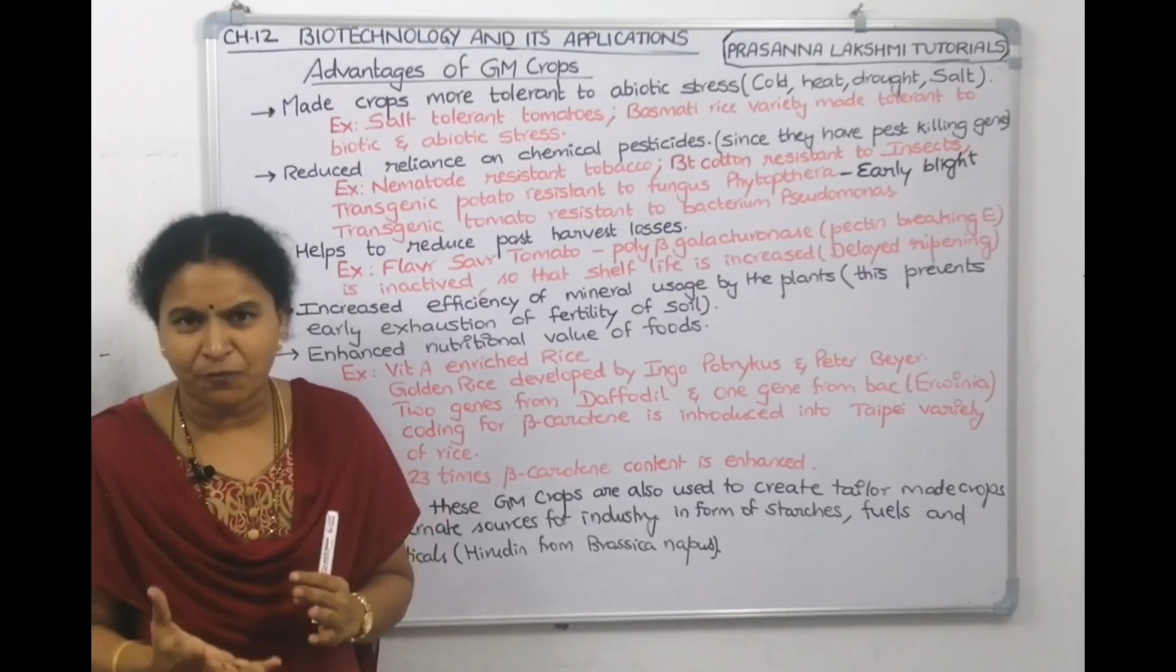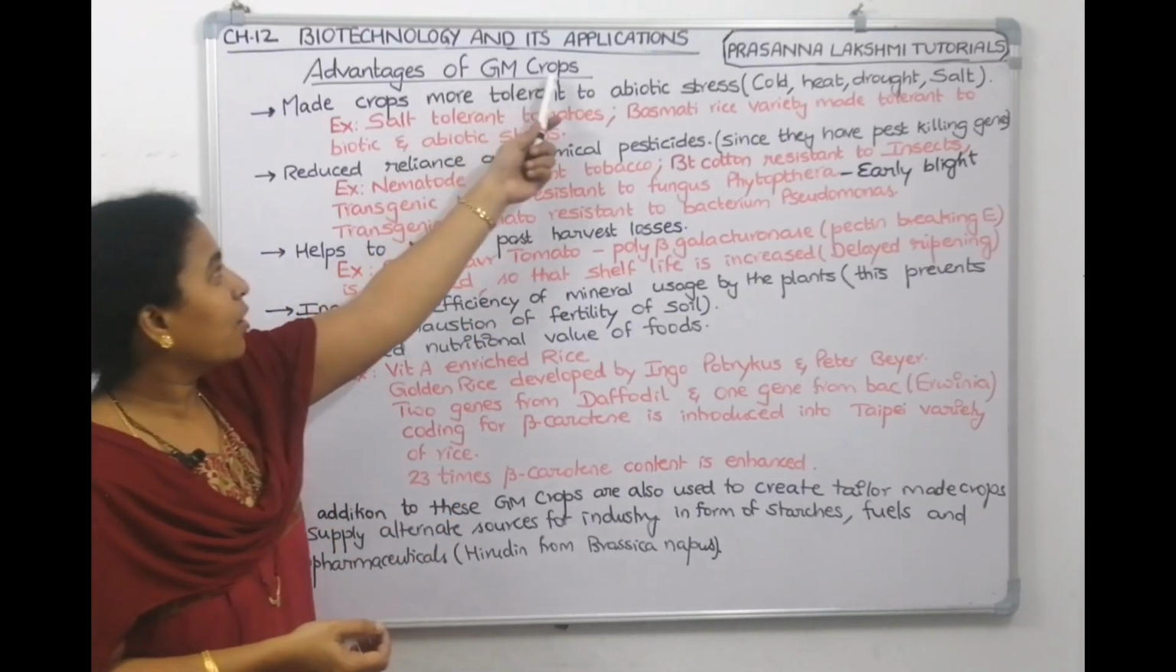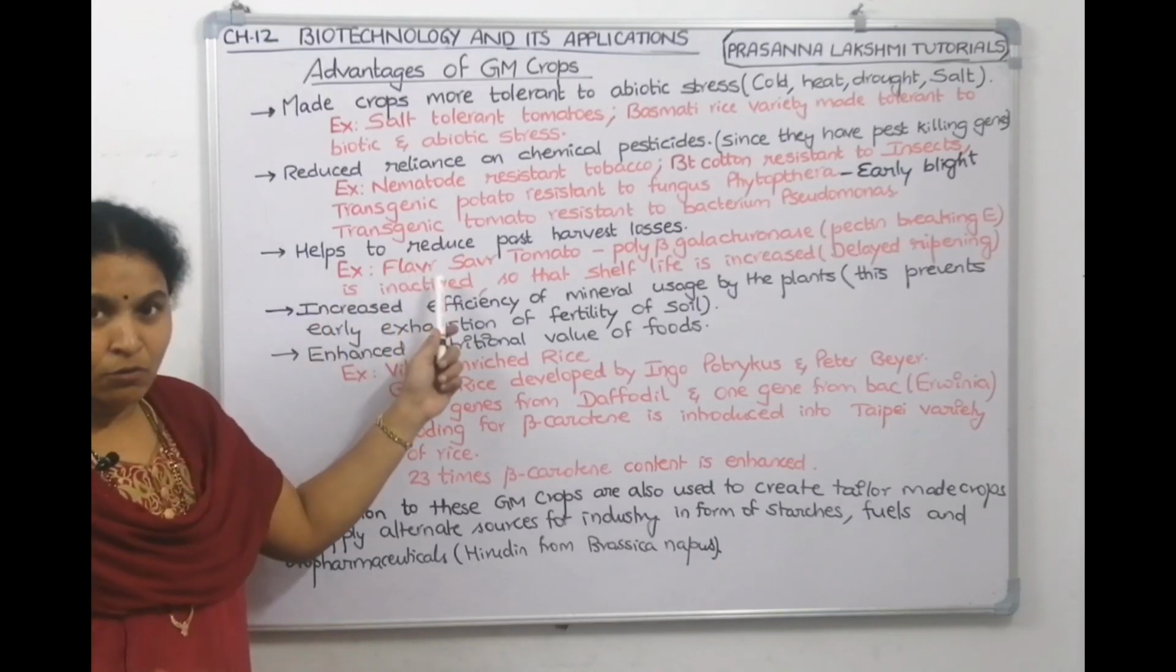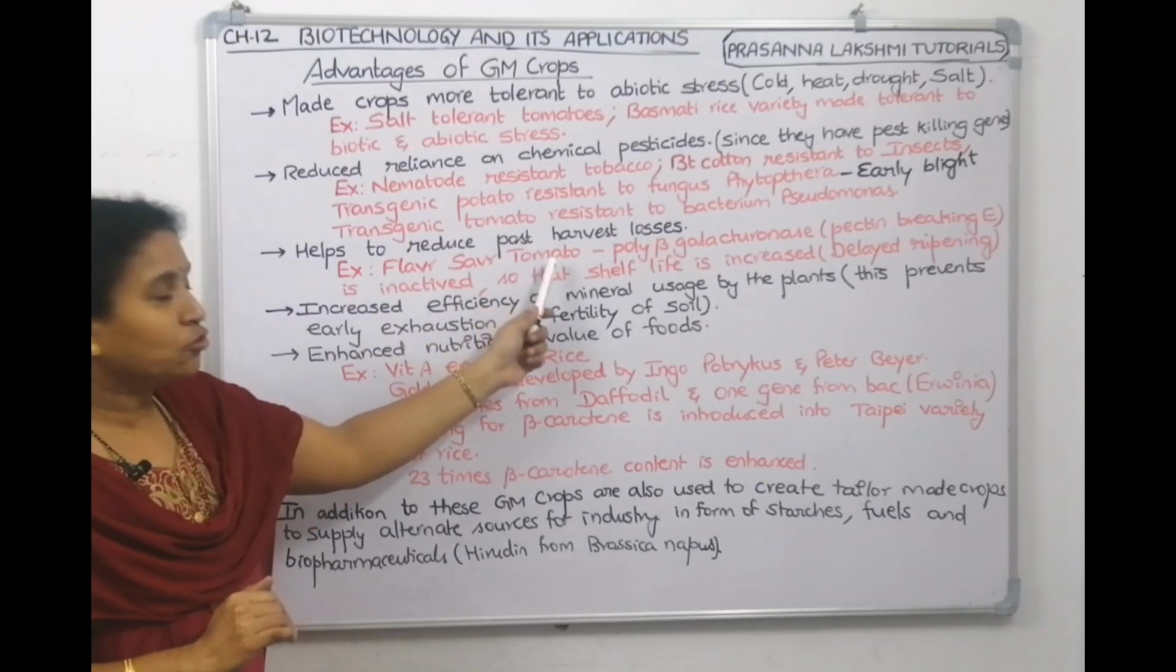So, they will not get crushed easily. So, then post-harvest loss is reduced. So, by using genetic modification, we can help to reduce the post-harvest losses. The example here is Flavr Savr tomato.